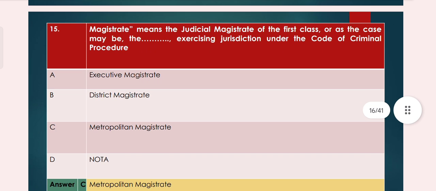Question number 15, magistrate means the judicial magistrate of the first class or, as the case may be, the metropolitan magistrate exercising jurisdiction under the Code of Criminal Procedure. Who is the magistrate? A executive magistrate, B district magistrate, C metropolitan magistrate, D NOTA. So the answer is C, metropolitan magistrate.